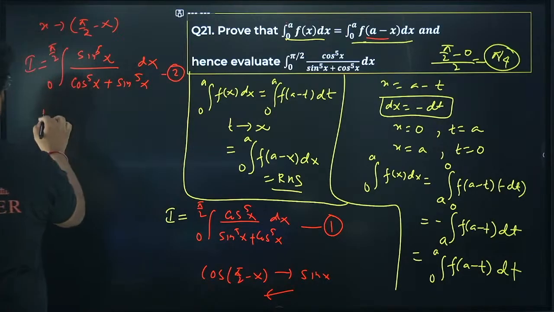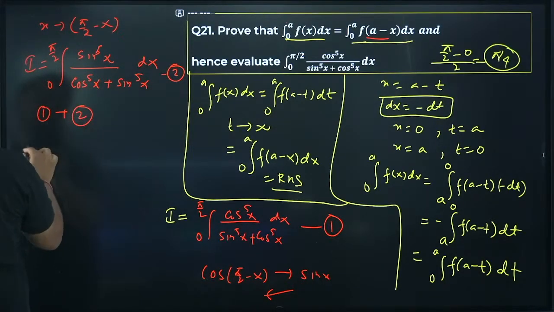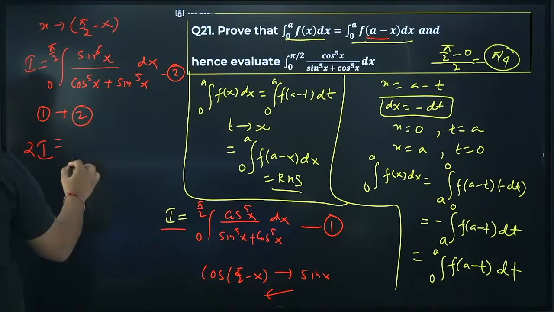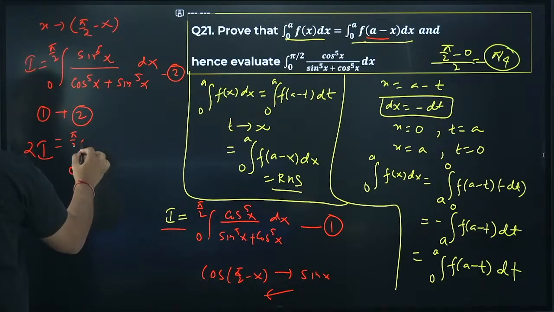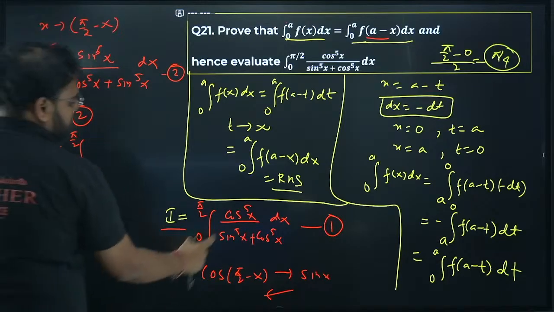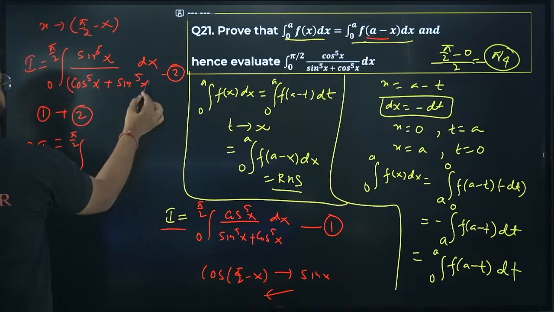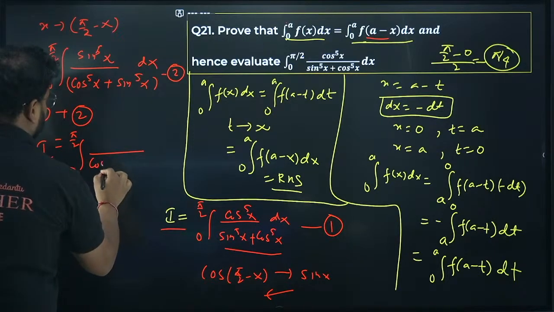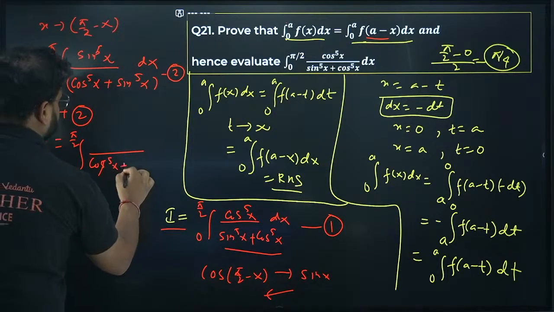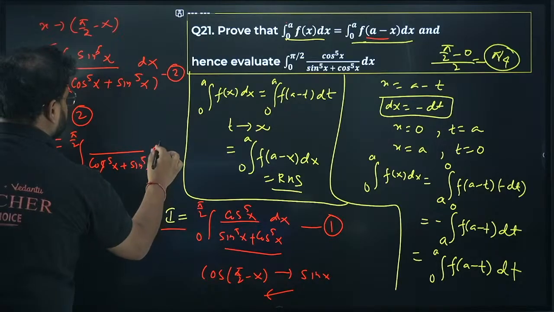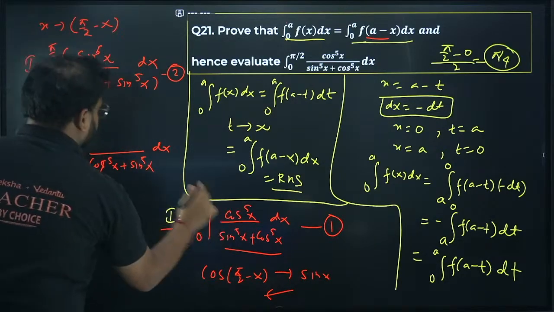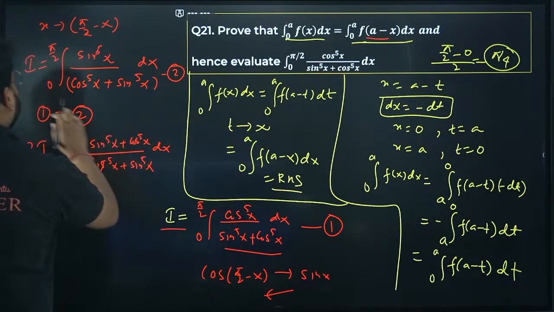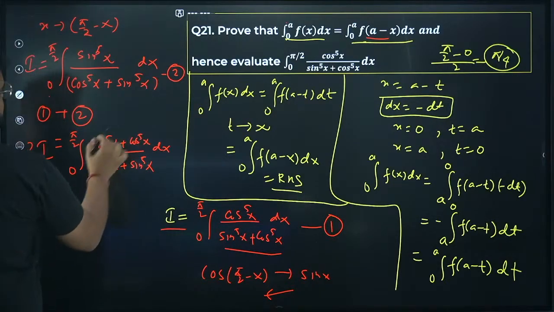Equation number 2. Add equations 1 and 2, you get I plus I. This I plus this I will become 2I, and you'll have the same limit 0 to pi by 2. This sin power 5, this cos power 5, denominator is same. So you'll have the denominator as cos power 5 x plus sin power 5 x, this is dx. Here sin power 5, here cos power 5, so the same thing you write here. Check this out. Same thing.